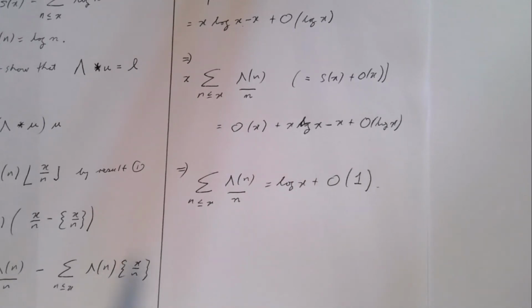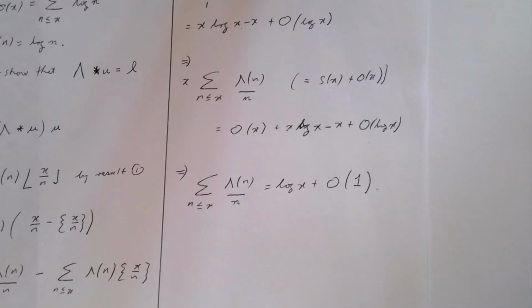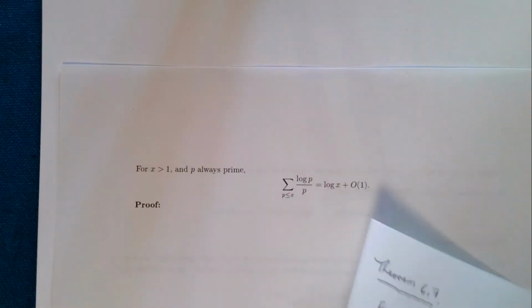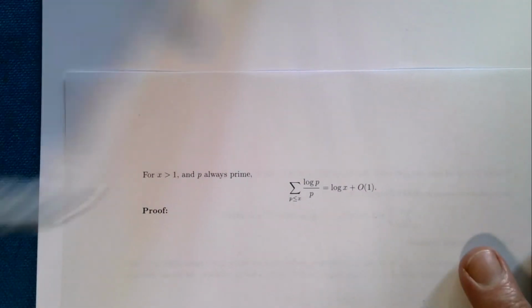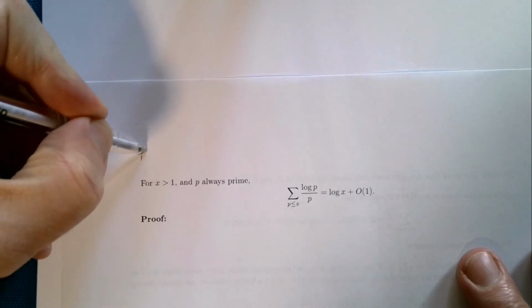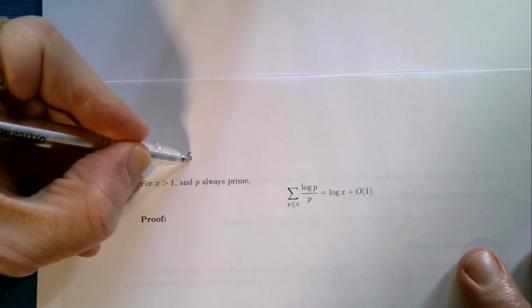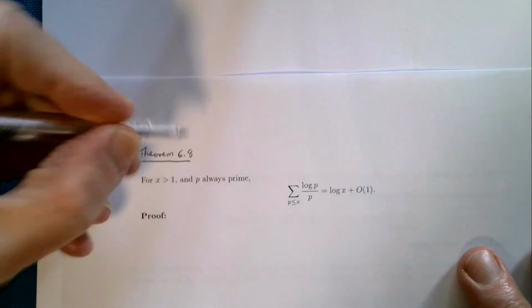The next result is Theorem 6.8, and Theorem 6.8 is telling me that, here it is here, this is the second of the Mertens theorems.